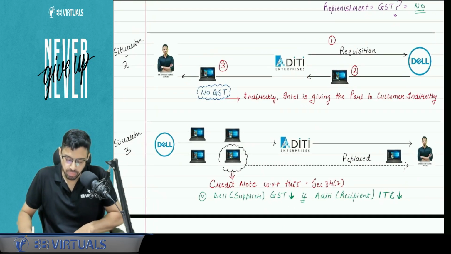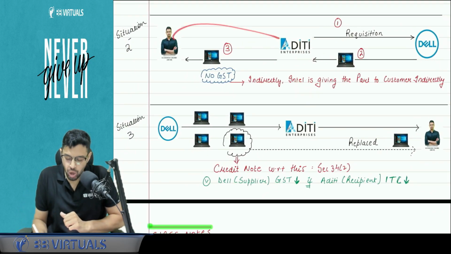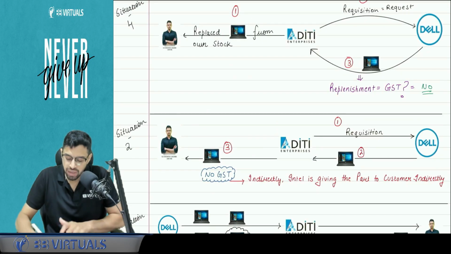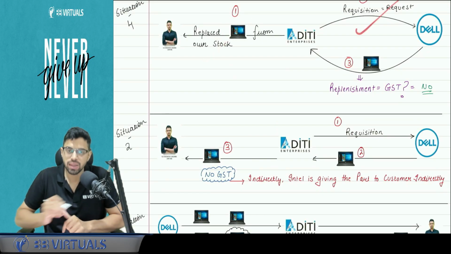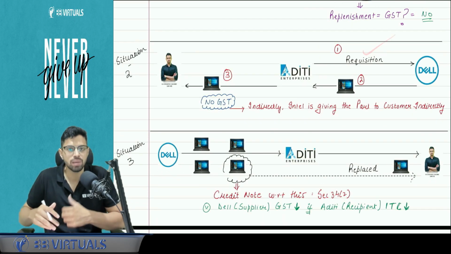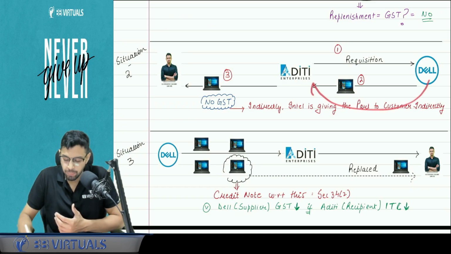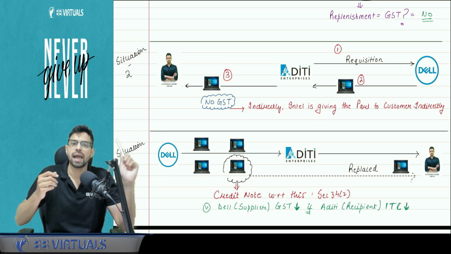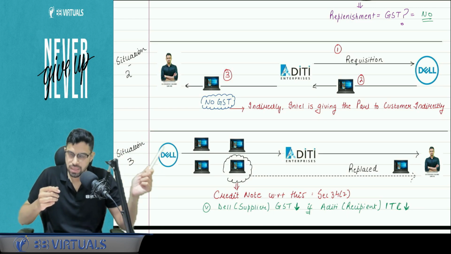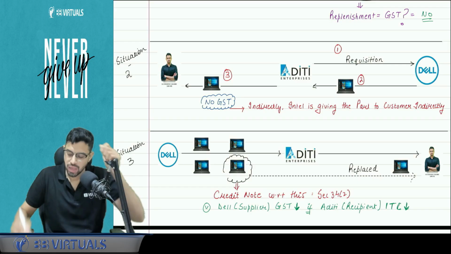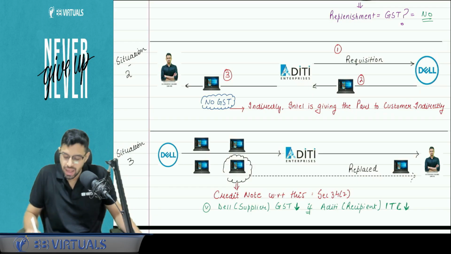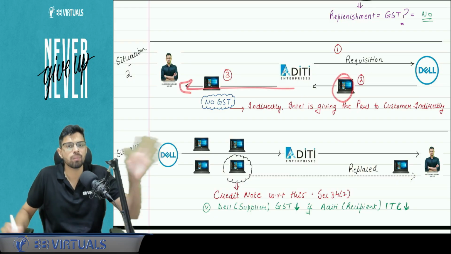Next, situation number 2. What happened? I called Aditi for replacement. Aditi did not immediately give me replacement. First, it raised a request to Dell. In the above case, first the replacement happened, then the request was raised. Here, first the requisition came, the request was raised. Basically, Aditi called Dell and said that Siddhesh, a customer, has some problem, so I need to replace. Please give me the laptop, I have to replace. Okay, so what does Dell do? Dell will provide that particular laptop to Aditi Enterprises for the purpose of replacement, and then Aditi will come to my home and replace it free of cost.